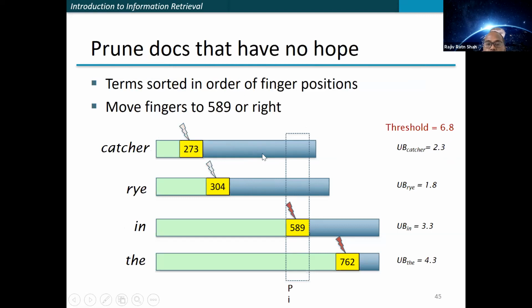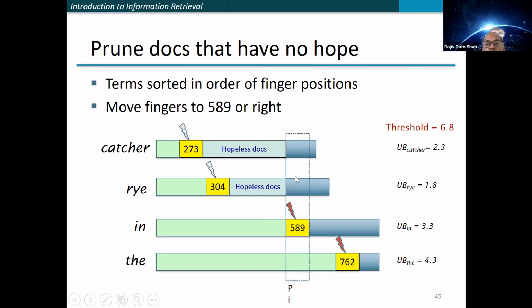In this case, you may think of skipping the documents in between, because once you are looking at this, those documents are not required. The terms are sorted in order of finger position. So you simply move your finger here, and 301 to here.